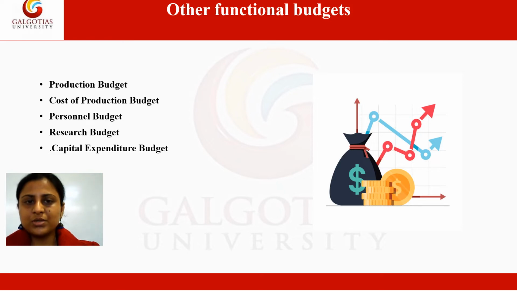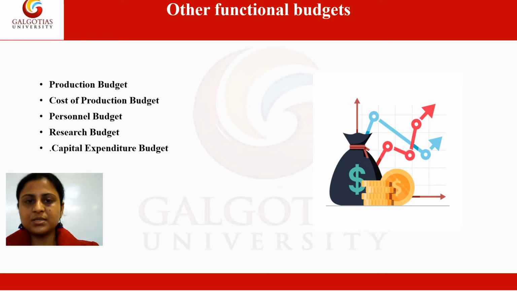The next is purchase budget. So this budget has to forecast the quantity and value of purchase required for production. It gives quantity wise as well as money wise particulars about the materials to be purchased. Now next is personnel budget, and as the name suggests, this budget anticipates the quantity of personnel required during a period of production, and this is known as personnel budget.